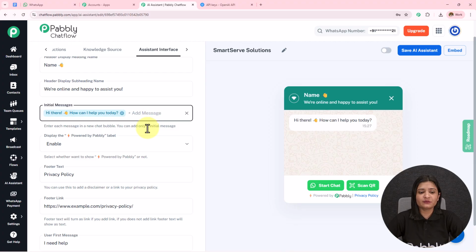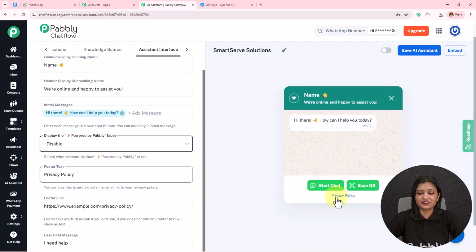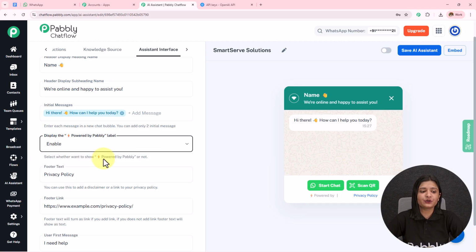Then we have this initial message. So you can enter 2 initial messages, and based on those 2 initial messages, your AI agent is going to reply to your customers. Then we have this option to enable "Powered by Pabbly". I have kept it enabled. You can also disable this and it will be removed from here. I'm going to keep it enabled.